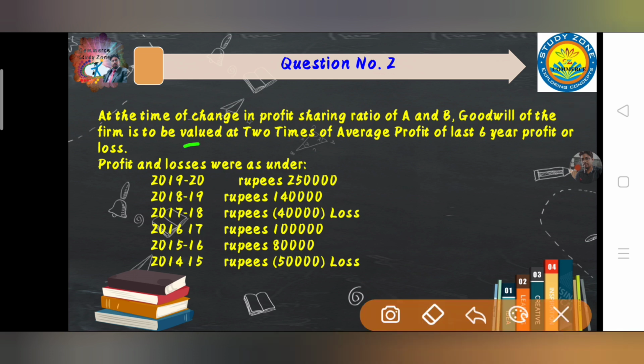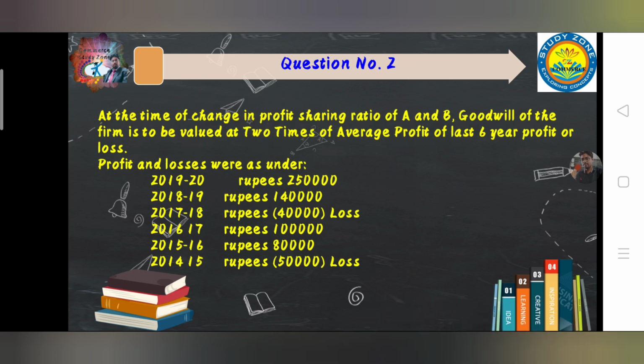So how is it to be valued? Two times. Here the word purchase is not written, but in the meaning section we have gone through that. Purchase here refers to the number, which can be in times, so it is 2 times the average profit. So we have to take average profit, and the number of times is 2, that means purchase year is 2. Okay, and how many years of profit do we have to take? The last 6 years' profit or loss.